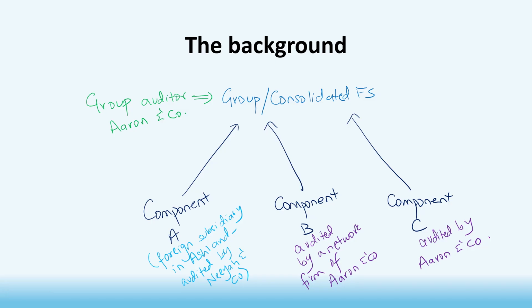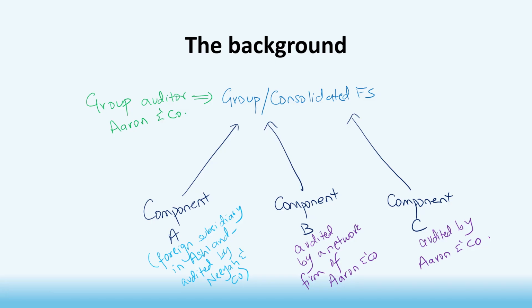Group auditors need to decide the extent to which component auditors are to be involved. So if they have serious concerns about their quality or ethics, etc., they need to carry out the audit work themselves without involving the component auditor. We're going to look at a common requirement in the exam that covers factors that must be considered in deciding whether reliance can be placed on the work of component auditors and the procedures that need to be performed regarding this.